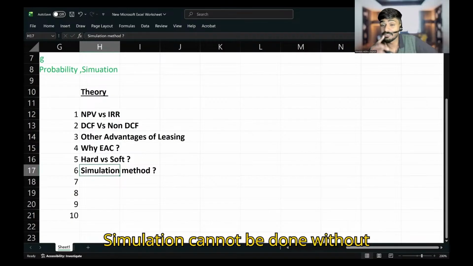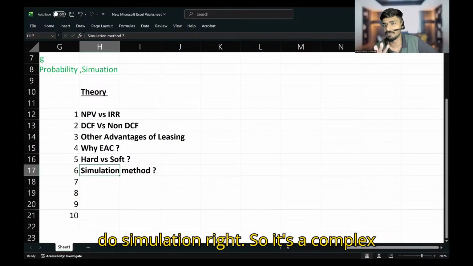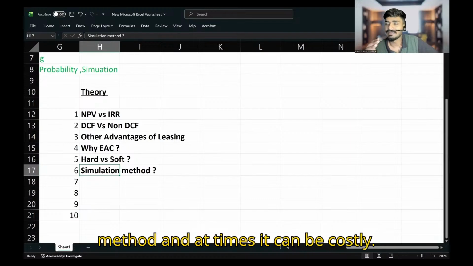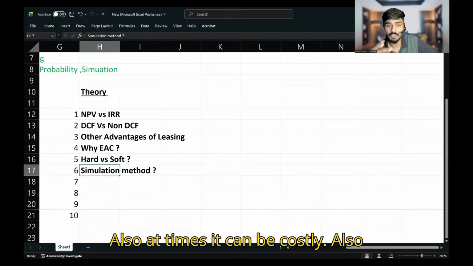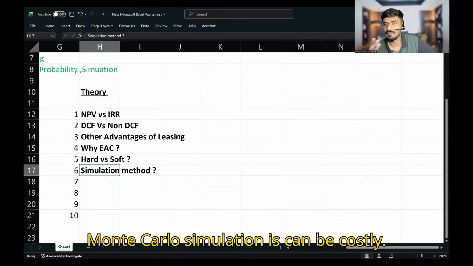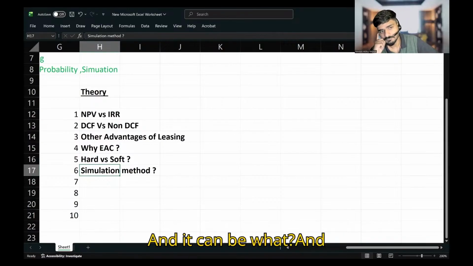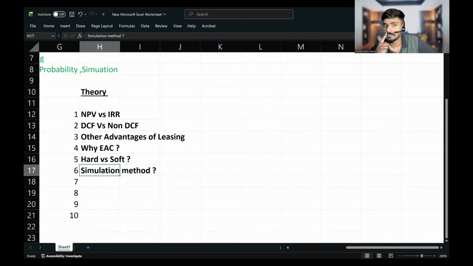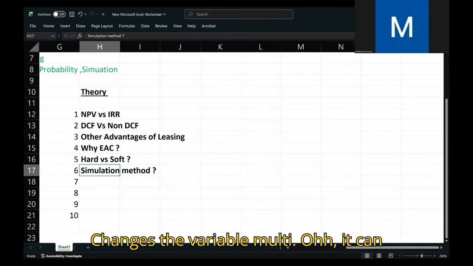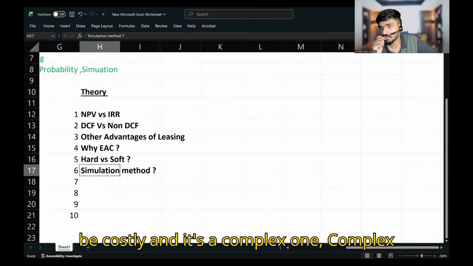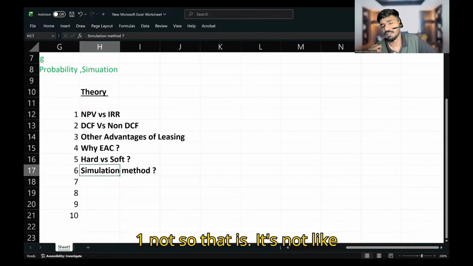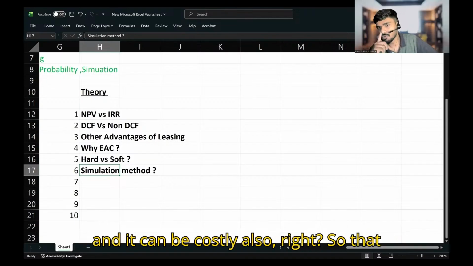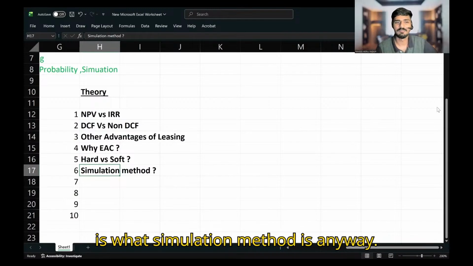Simulation cannot be done without computers. Only using computers can you do simulation, right? So it's a complex method, and at times it can be costly also. It's not like sensitivity analysis. It changes multiple variables, it's a complex one, and it can be costly also, right? So that is what the simulation method is.